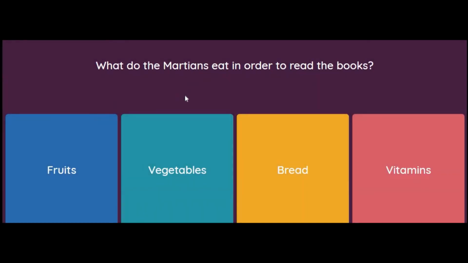What do the Martians eat in order to read the books? Fruits, vegetables, bread or vitamins? Answer to this, children, is Martians eat vitamins in order to read the books.